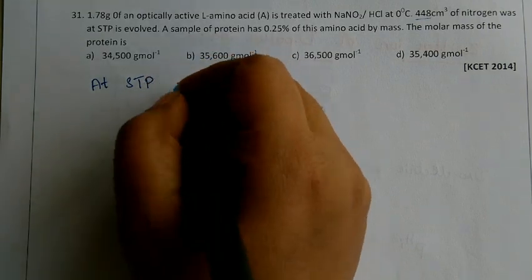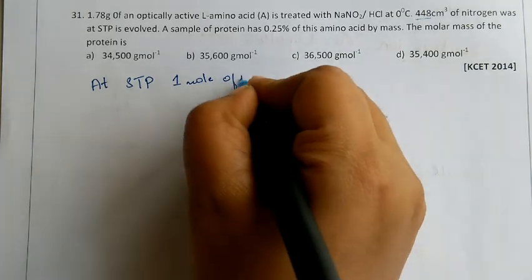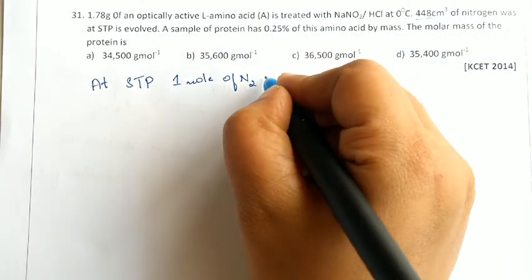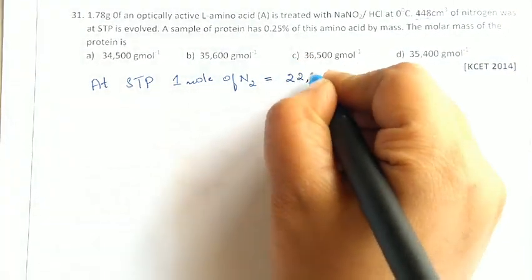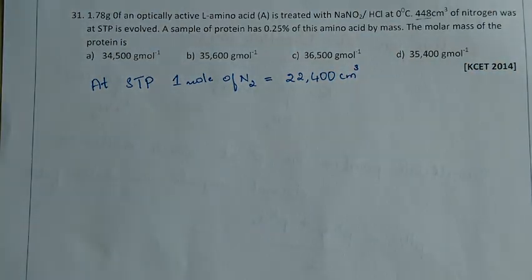So at STP, 1 mole of nitrogen gas is equal to 22,400 centimeter cube. That is the general thing. At STP, 1 mole of nitrogen gas means 22,400 centimeter cube.